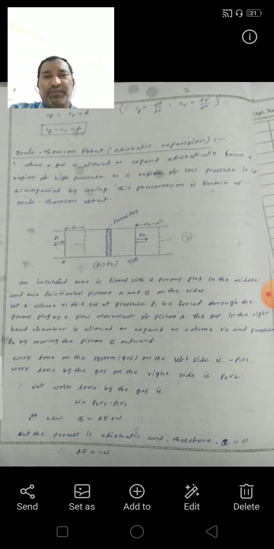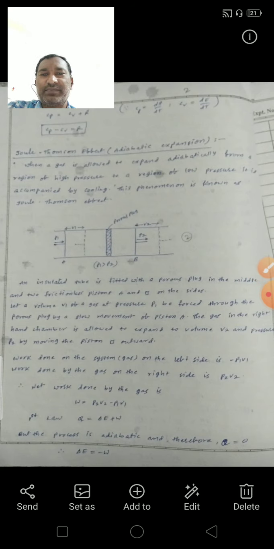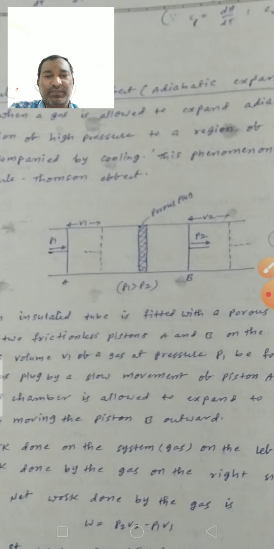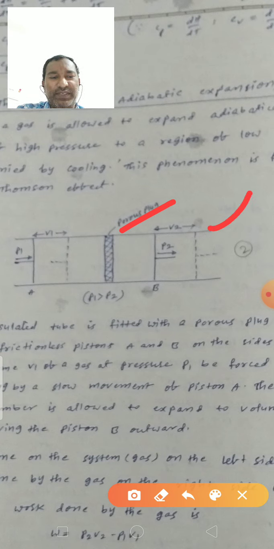For this experiment we have a diagram. See this diagram. An insulated tube is fitted with a porous plug in the middle, and two frictionless pistons A and B on the sides.